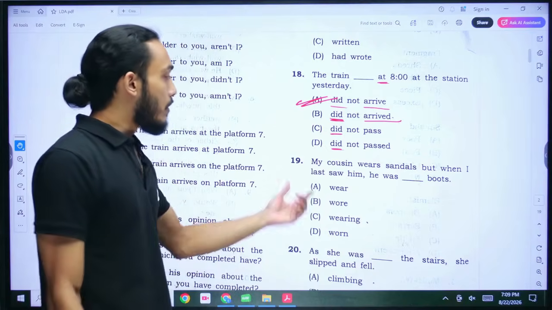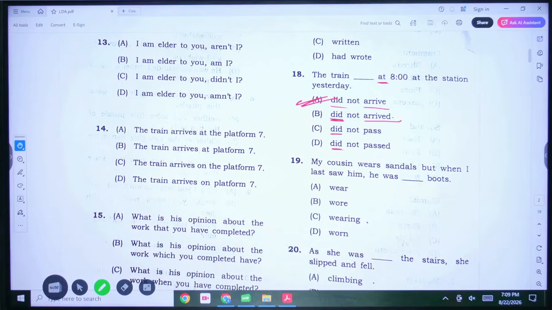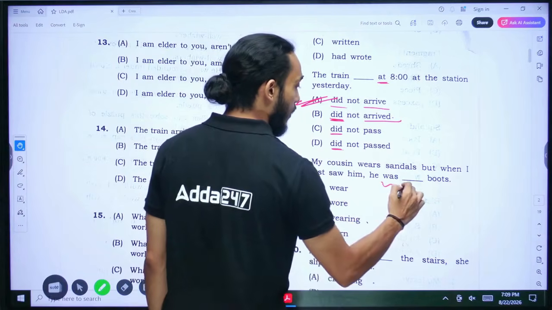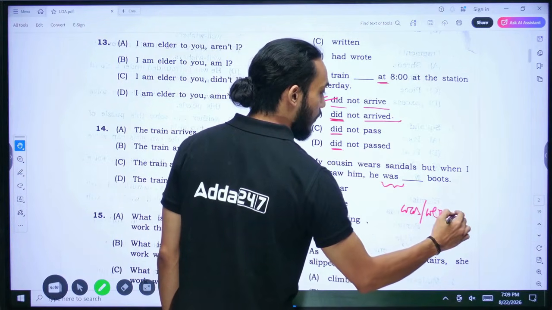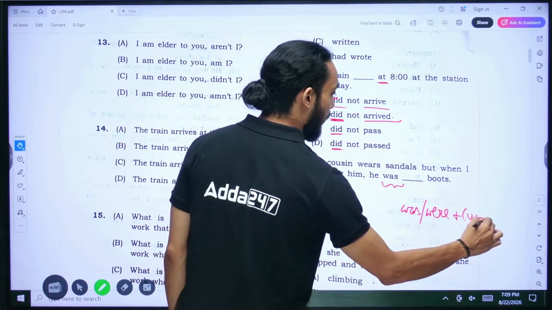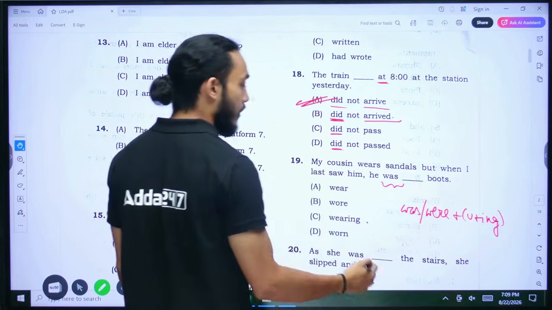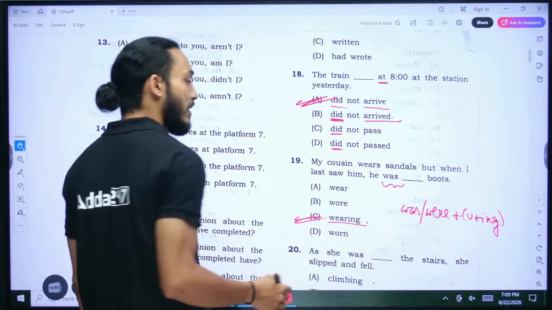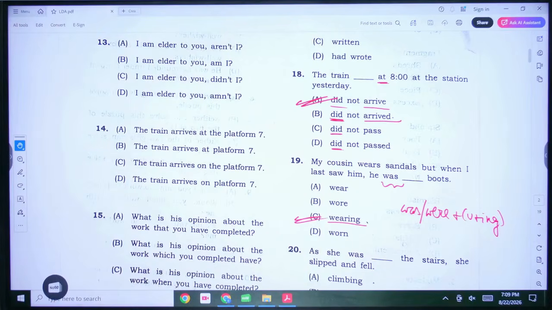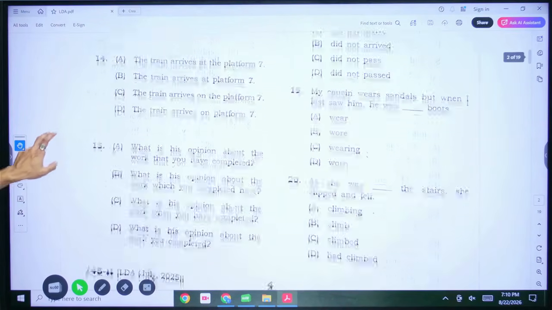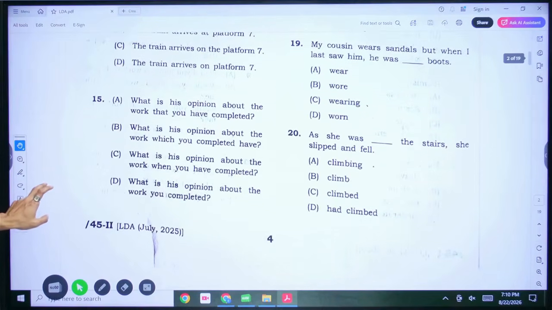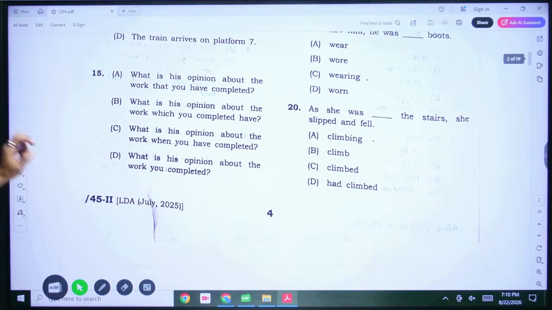All right. So number 19, my cousin wears sandals, but when I last saw him, he was [blank]. Since we are writing was, when we write was or were with the main verb, we write the main verb in the ing form. So what do I need to write here? Wearing. So last I saw him, he was wearing boots. C is the correct answer here. Since the sentence is in active voice and we have to use ing form for past continuous, we are going for option C.